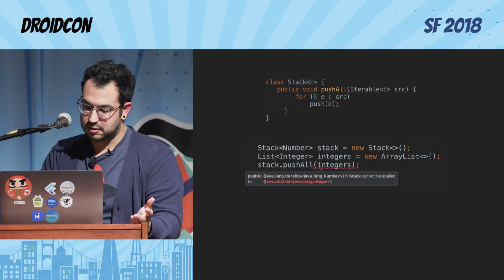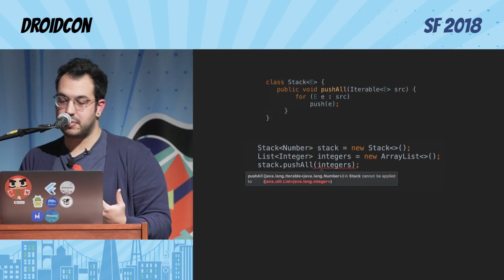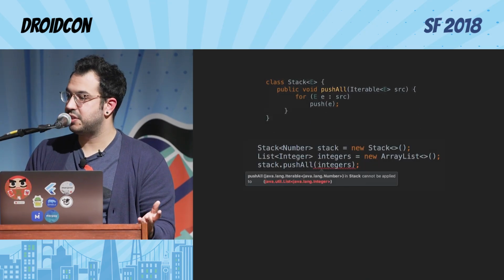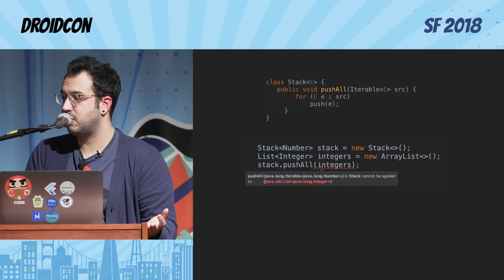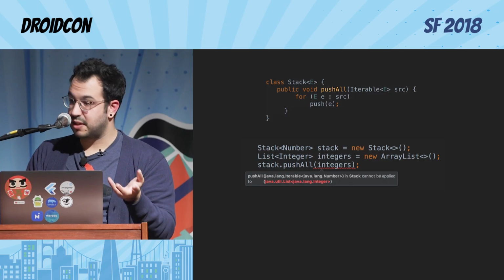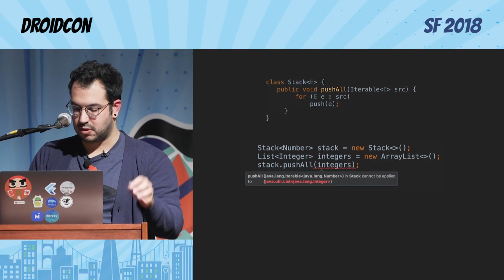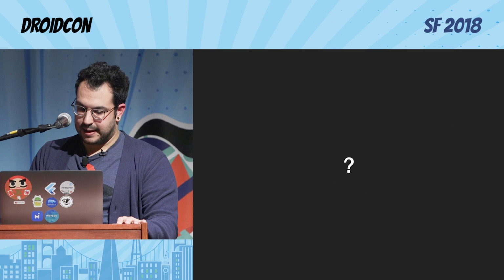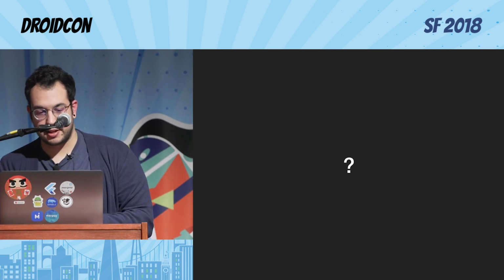This doesn't work when you have a Stack of Number and you are trying to push an Integer. It should work though, because they are subtypes, so it could be perfectly inside there. It doesn't work because parameterized types are invariant, right? Similar to what we were talking about before. And so how do we fix this, right? That's the question.